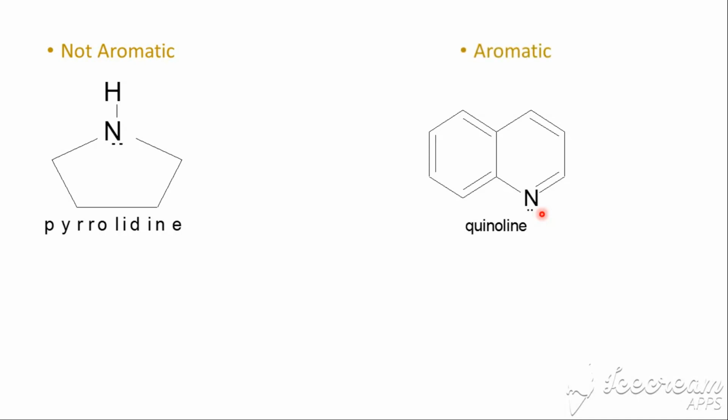Okay, further examples. I have cyclohexa-1,3-diene there. Is this aromatic or not? I think this is quite easy because I only have 4 pi electrons there. One double bond represents 2 pi electrons. So if I'm having 2 double bonds, it means I'm having 2 times 2 pi electrons. That would be 4 pi electrons. And this compound is not conjugated at all. And those 2 carbons there are sp3 hybridized, meaning that cyclohexa-1,3-diene is not aromatic.